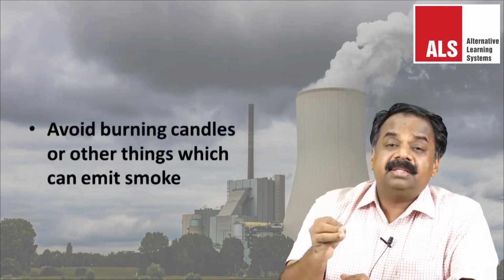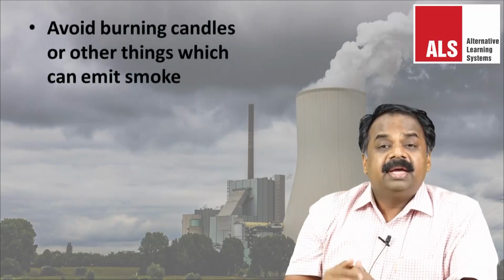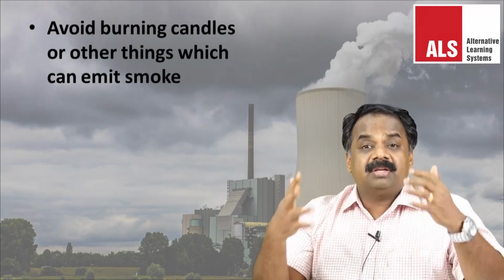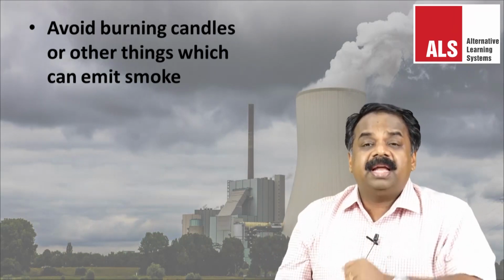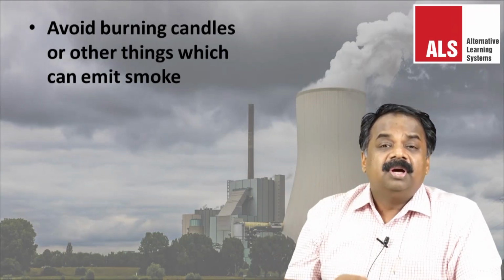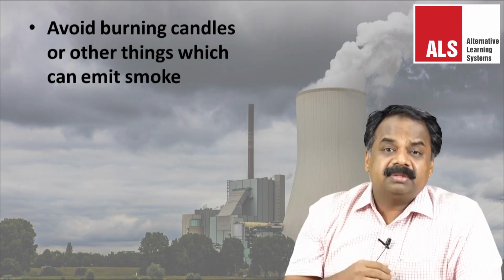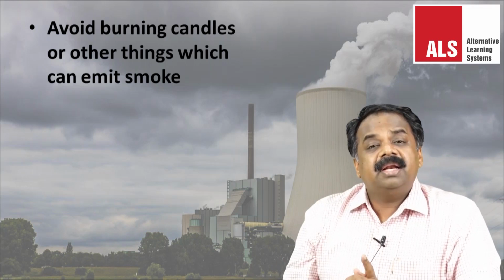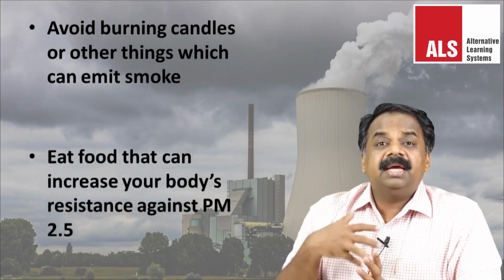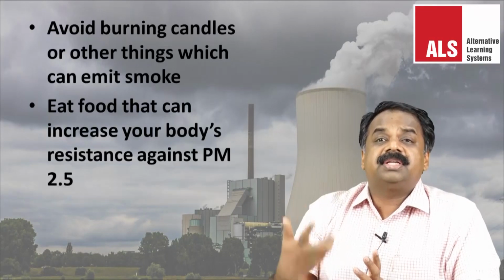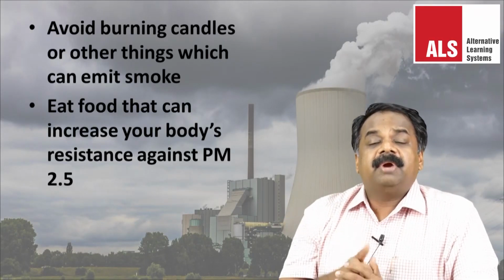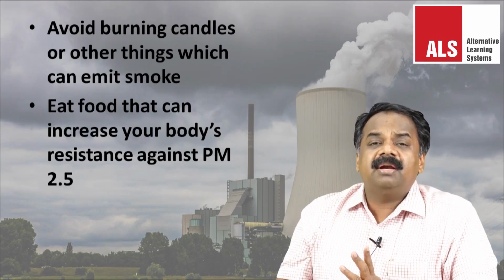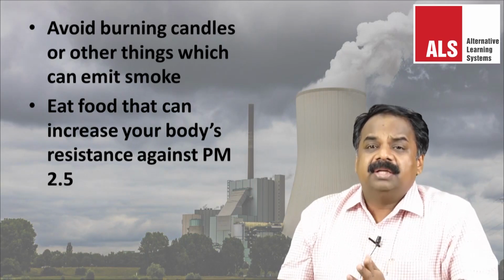Avoid burning candles and incense sticks inside the room, which will emit smoke and circulate within the room itself, which is very dangerous during puja time. When you burn so many incense sticks and candles, all these things can add to the particulate matter. Then there are certain food items which can increase the body's resistance against particulate matter 2.5. We can consume such things. So these are some of the ways in which we can escape from particulate matter.